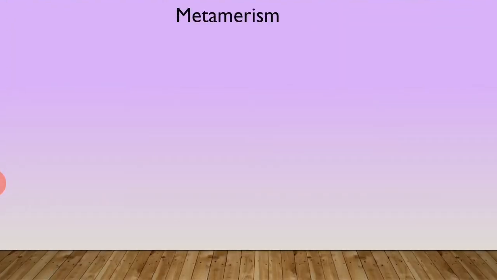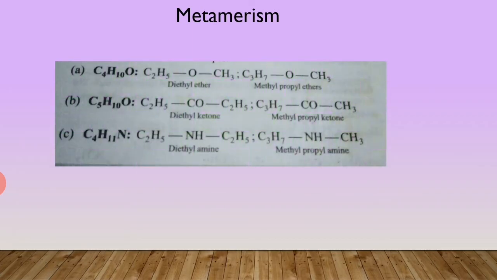Next, metamerism. This type of metamerism is due to the difference in the nature of alkyl groups attached to the polyvalent atoms or functional group. Compounds such as ethers, ketones and secondary amines show metamerism. Polyvalent atoms means the atoms which have more than one valency, for example, oxygen, carbon, nitrogen, etc.